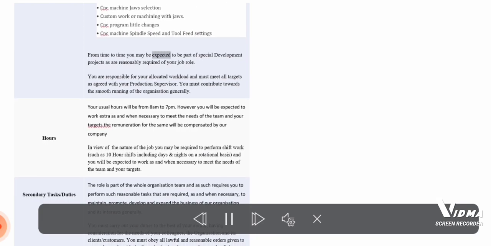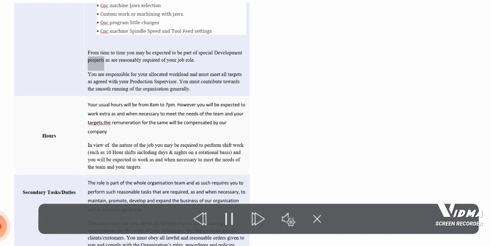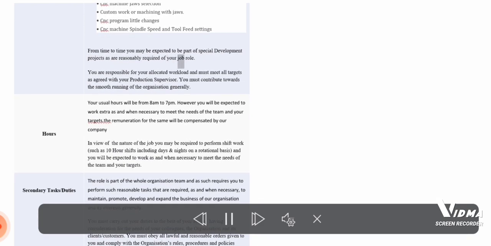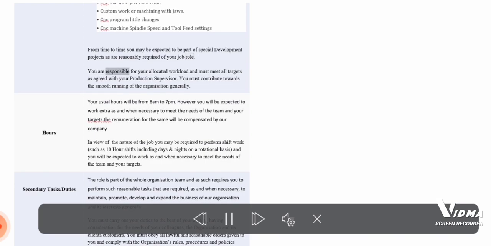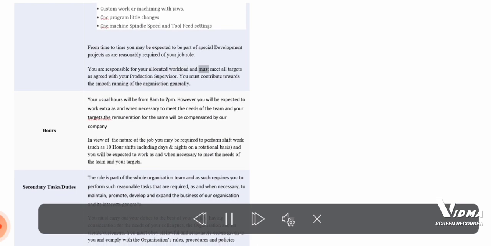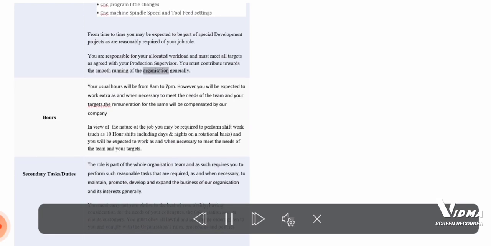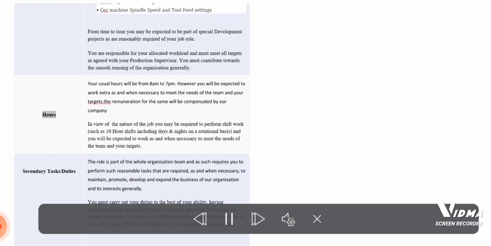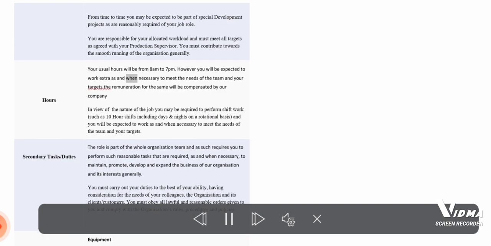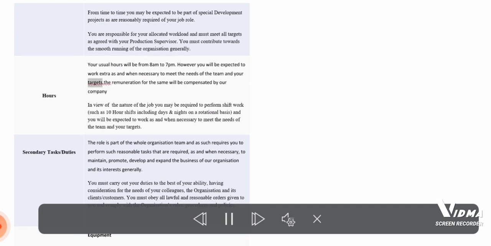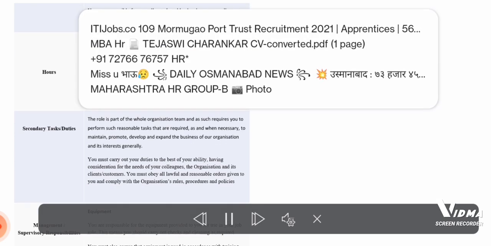From time to time you may be expected to be part of special development projects as are reasonably required of your job role. You are responsible for your allocated workload and must meet all targets as agreed with your production supervisor. You must contribute towards the smooth running of the organization generally. Hours. Your usual hours will be from 8 a.m. to 7 p.m. However, you will be expected to work extra as and when necessary to meet the needs of the team and your targets. The remuneration for the same will be compensated by our company.